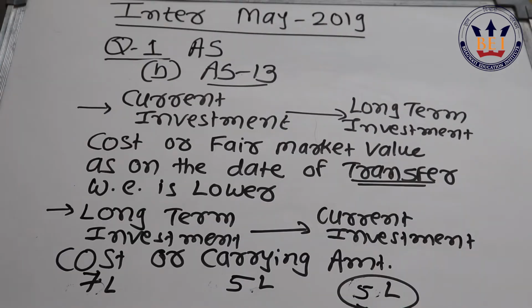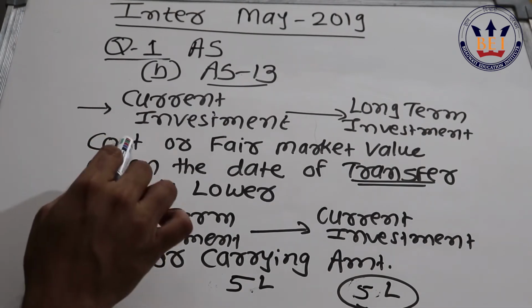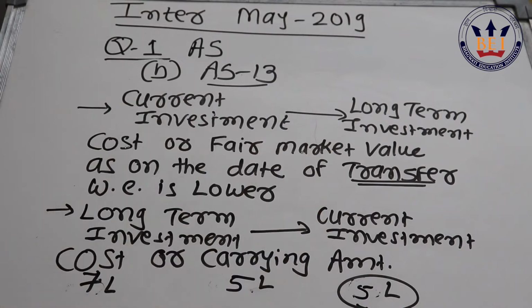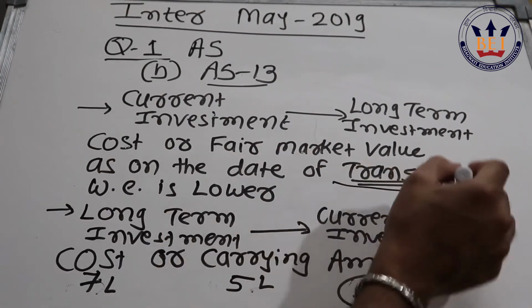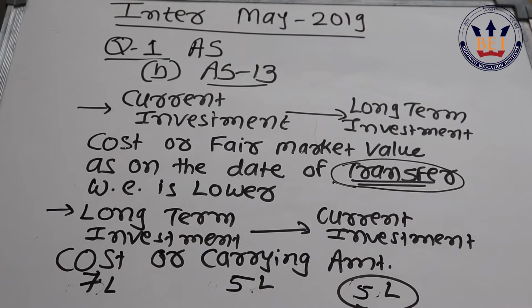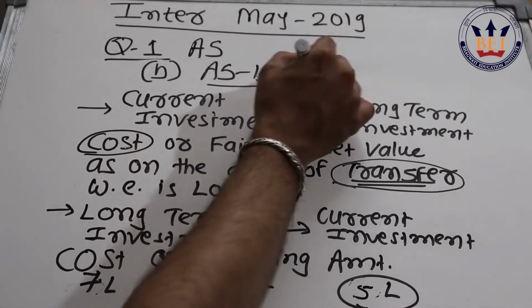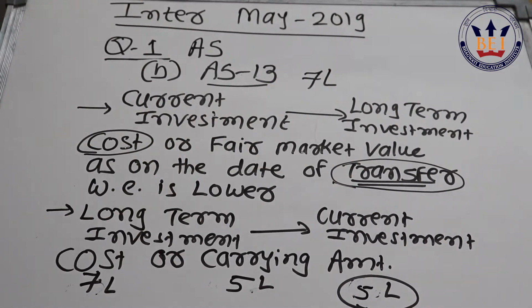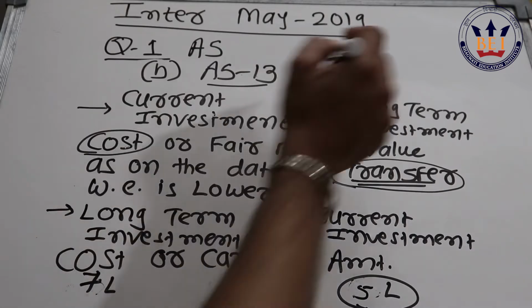The next sub point they have given, we are supposed to reclassify current investment into long-term investment. The rule here is it should be valued at cost or fair market value, whichever is lower, but most important, you should focus on the word transfer, as on the date of transfer. So here the current investment was purchased for 7 lakh, so my cost price is 7 lakh and it should be reclassified as long-term. Then on that day, the fair market value on 15th of June, the date of reclassification, is 8.5.